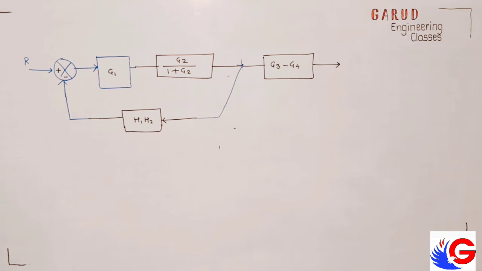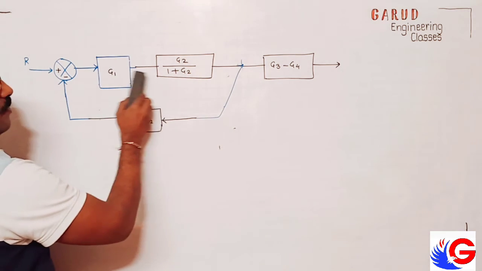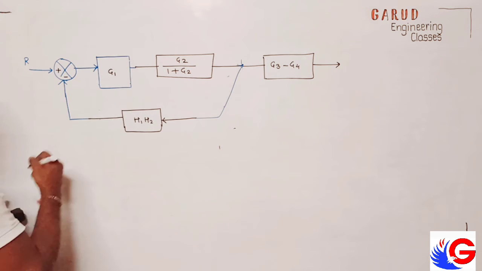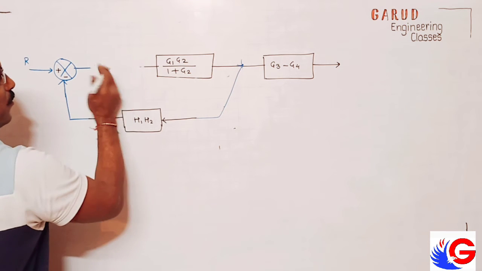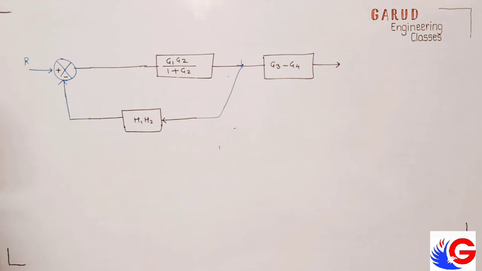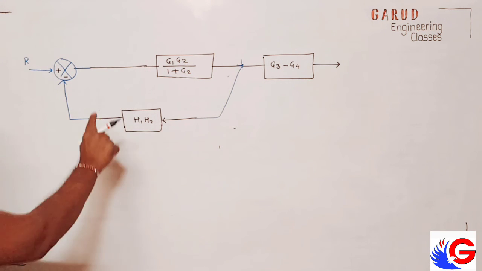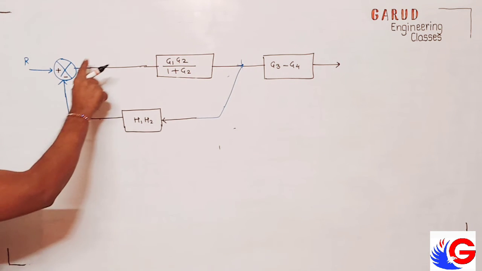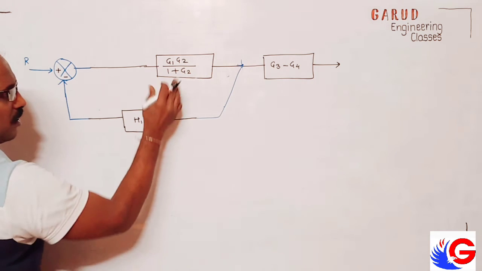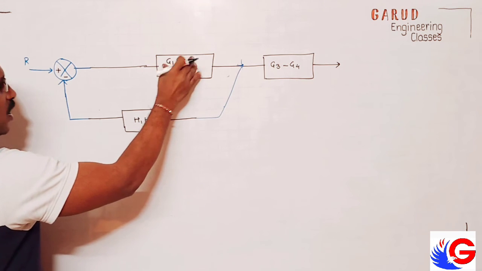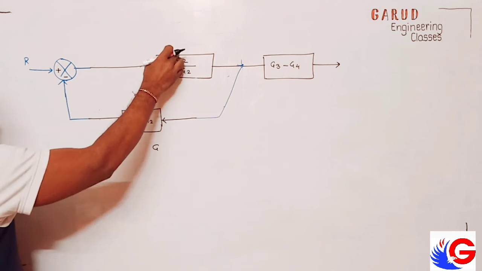Now what next? Yes, I can multiply this. So I can convert into single block, G1 into G2. Single block. Then what next? Yes, this is mirror loop. Okay, what is the formula of mirror loop? Gain upon 1 plus this by this.